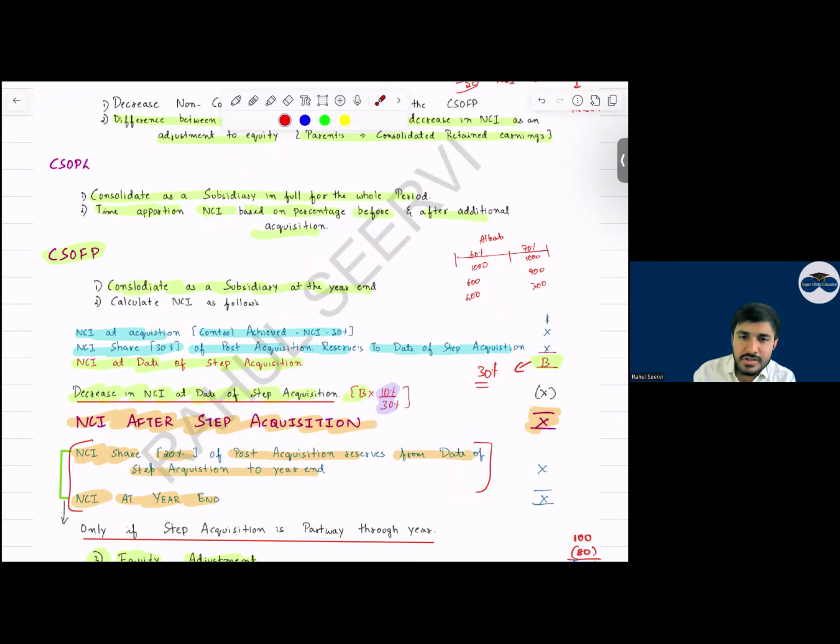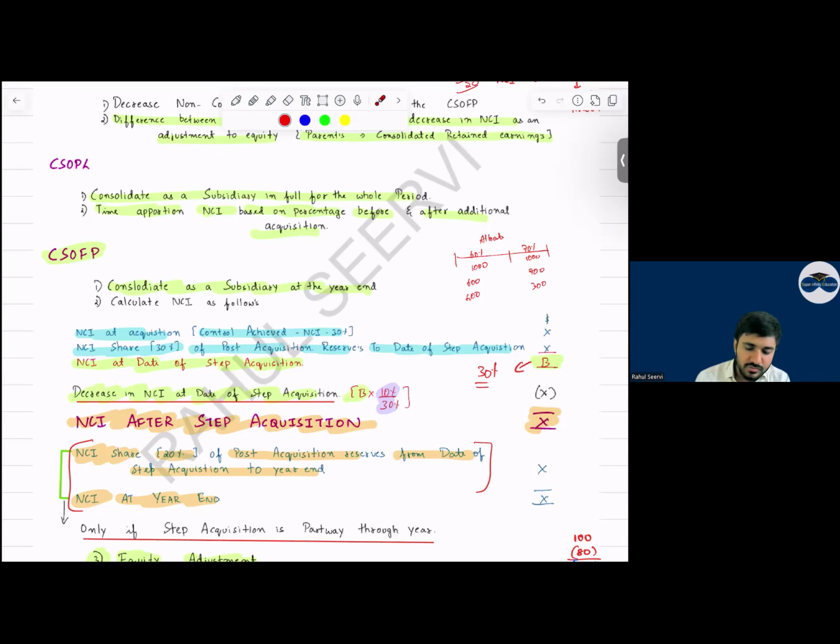If I acquire 10%, what will be the NCI remaining? What will be the remaining NCI? I have 30% NCI, and we are acquiring an additional 10%. What will be the remaining NCI? The remaining NCI will be 20% because we are acquiring 10%.